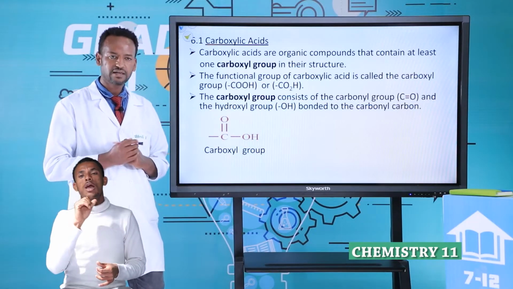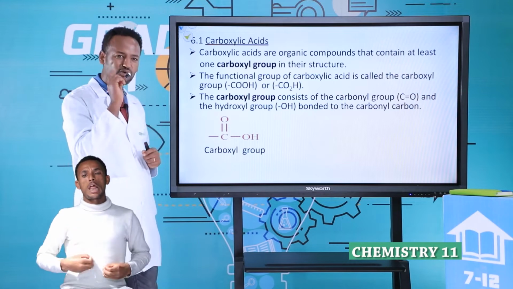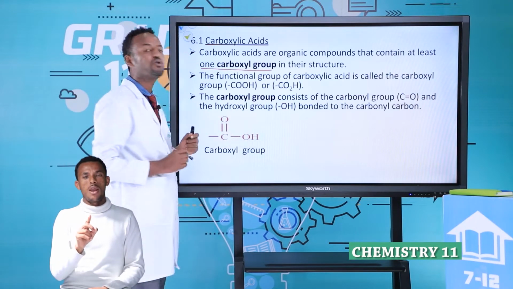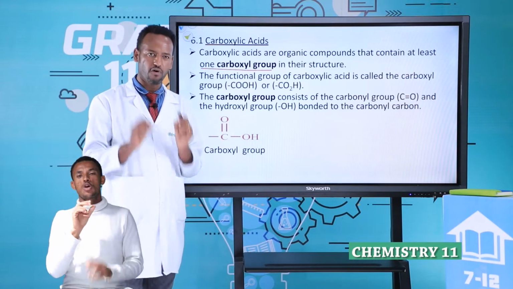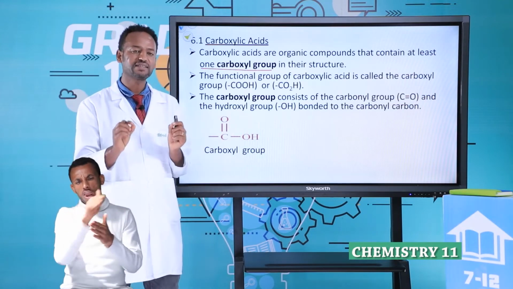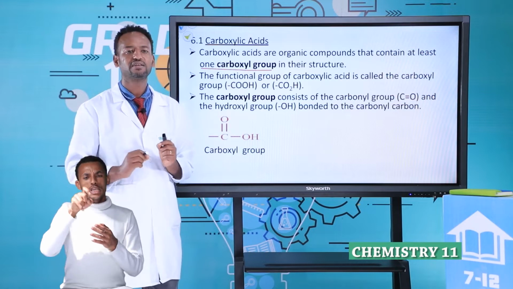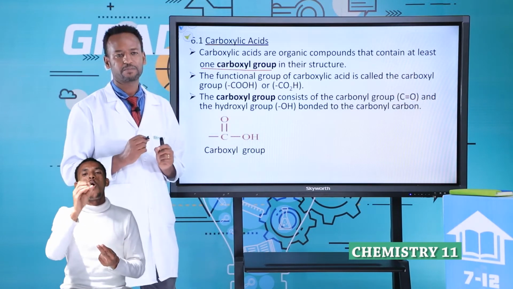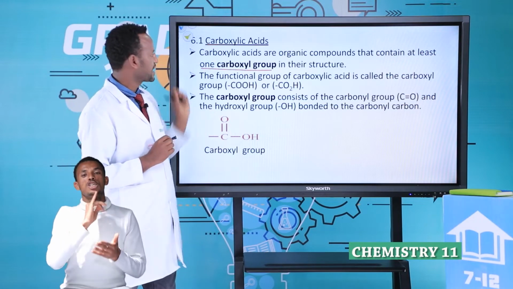Carboxylic acids are organic compounds that contain at least one carboxyl group in their structure. Therefore, any carboxylic acid must contain the functional group COOH.